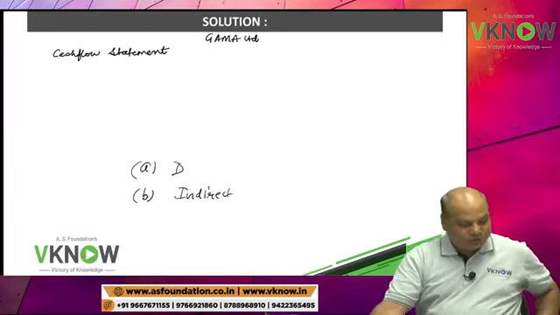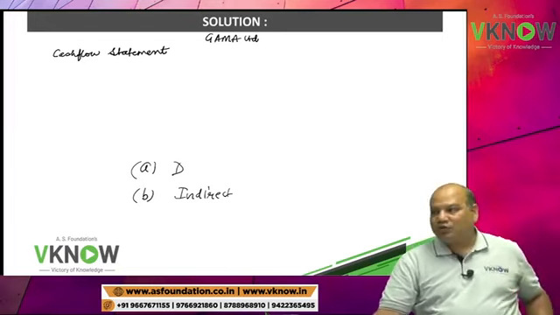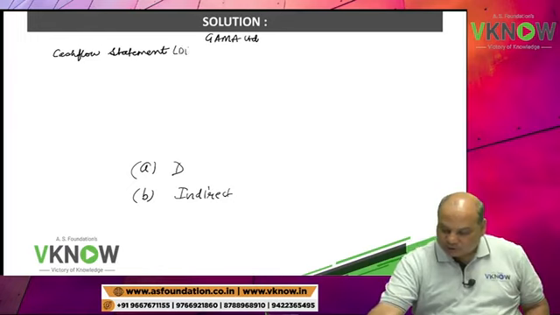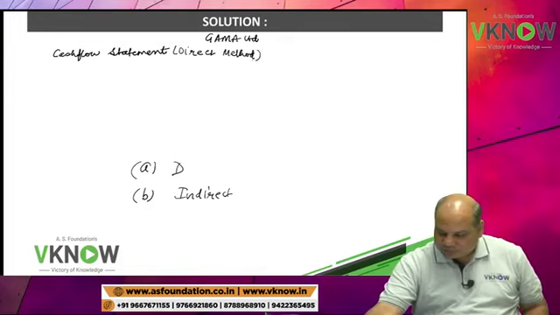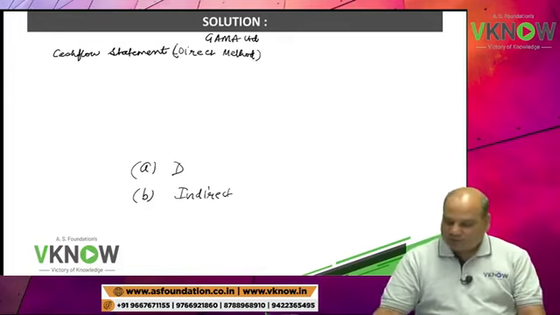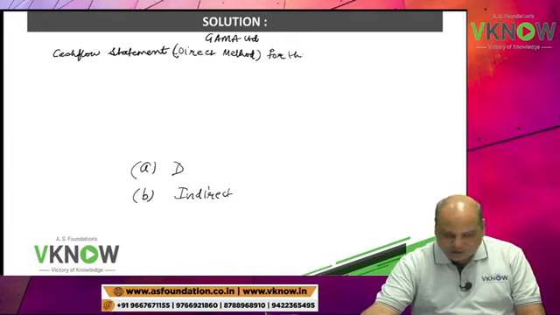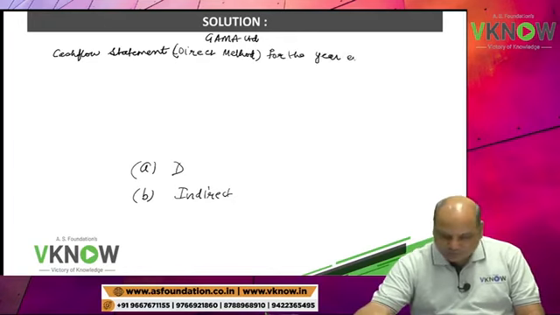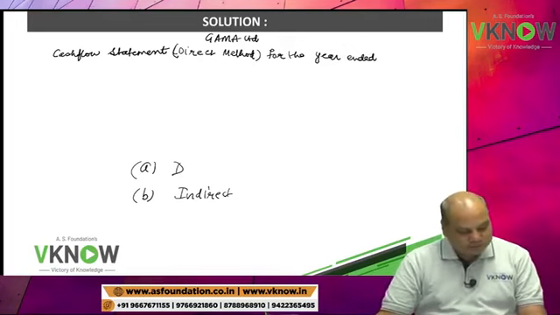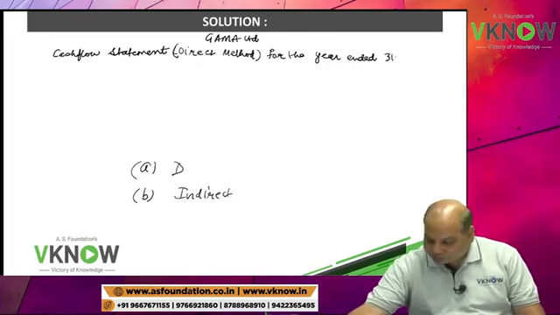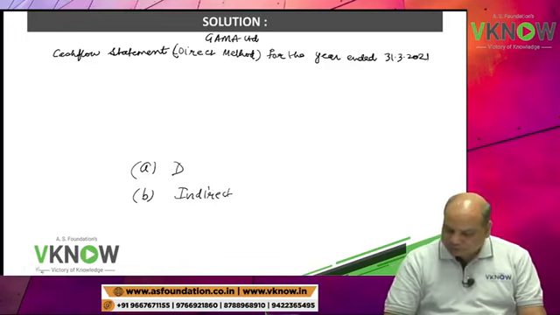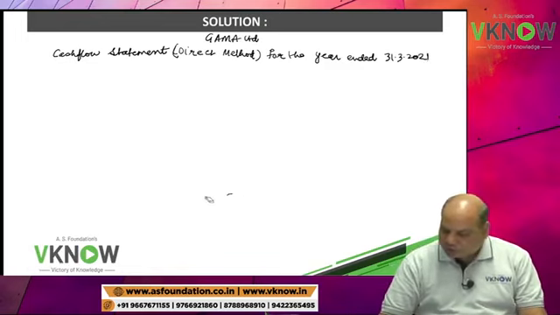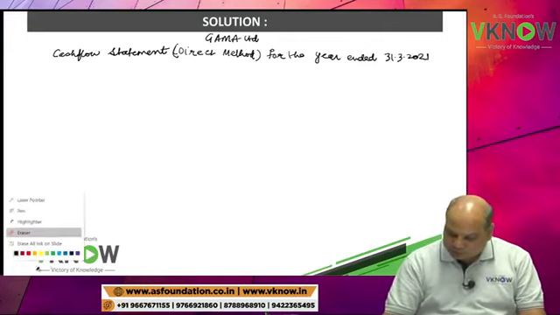If you look at this question, there is only one way you can solve. Direct method. Jan is right, Tanya is right, Venu Gopal is right. Cash flow statement, direct method, for the year ended 31st March 2021. Remember, this is your July 2021 exam question.